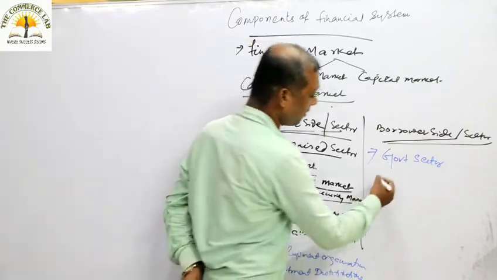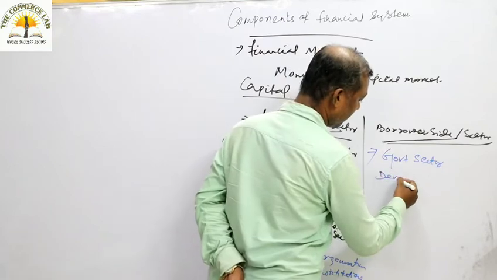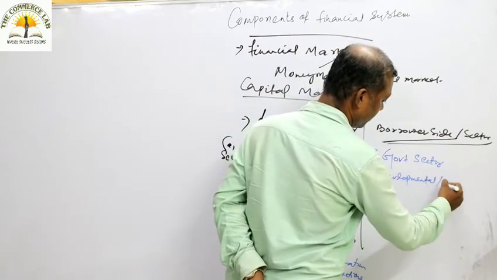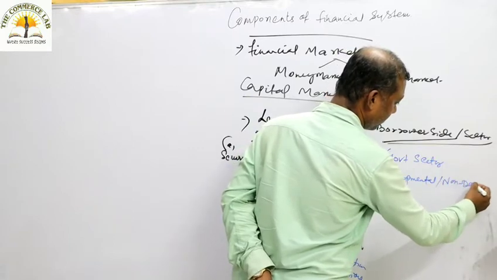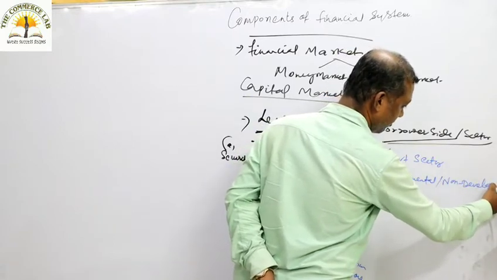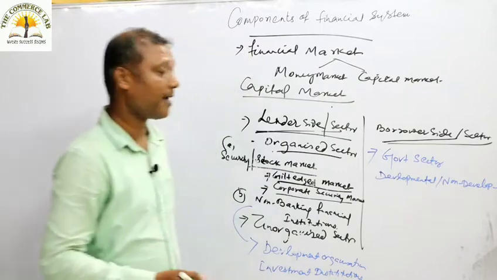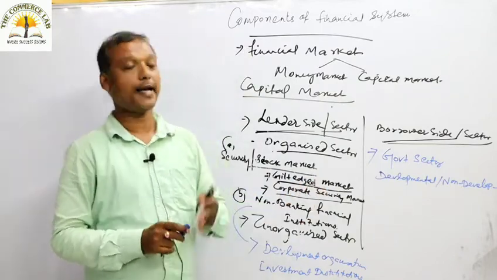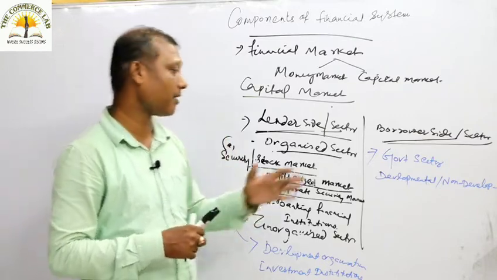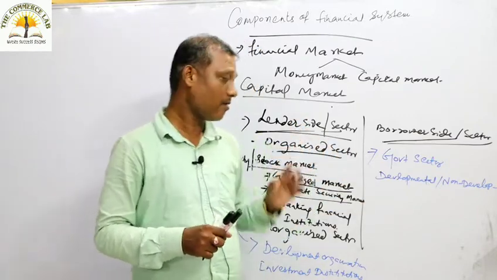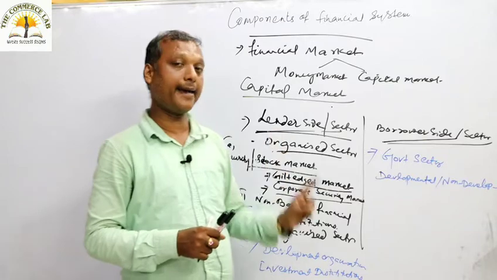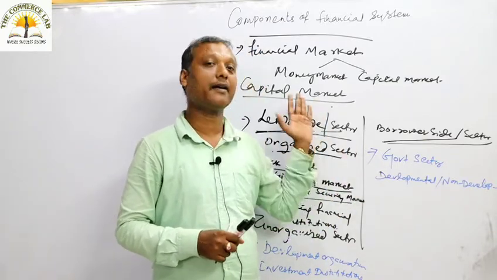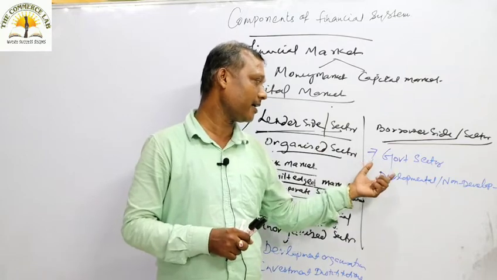So all types of developmental and non-developmental expenditure. Understood? To finance both developmental and non-developmental expenditure of the government sector, government borrows money from the capital market, that is coming under government sector.